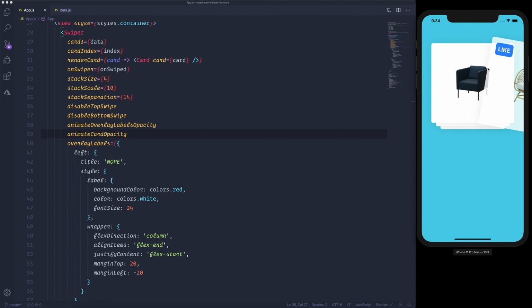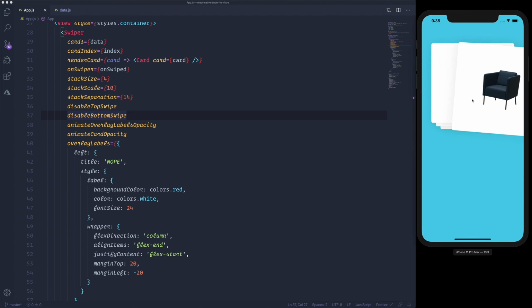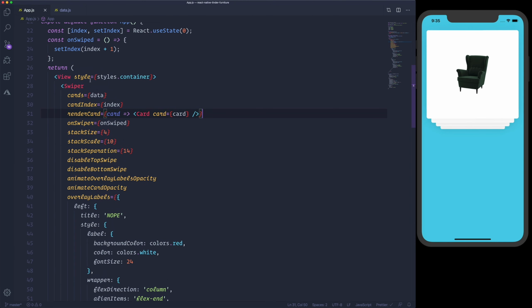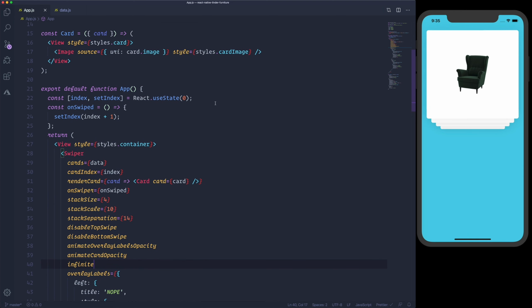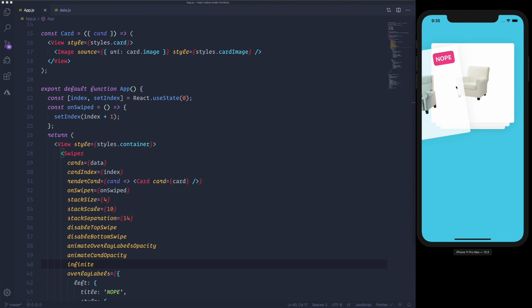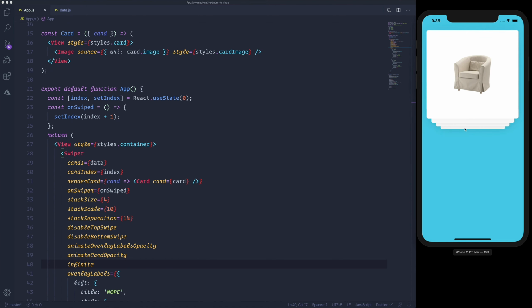Now we will also animate the opacity of the card. In order to make this card stack an infinite carousel, we need to specify to the swiper a different prop, which is infinite. And now whenever the cards finish, we reset the counter back to 0, and it's gonna perform the infinite scroll.